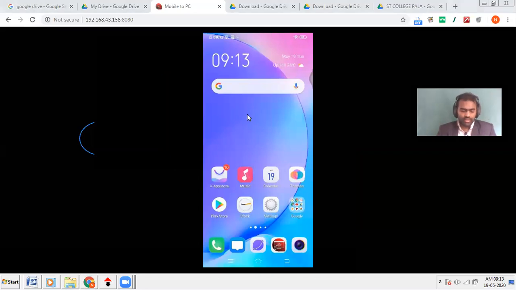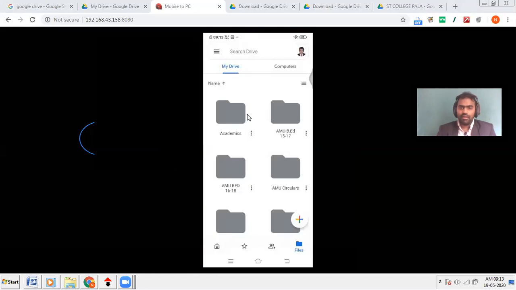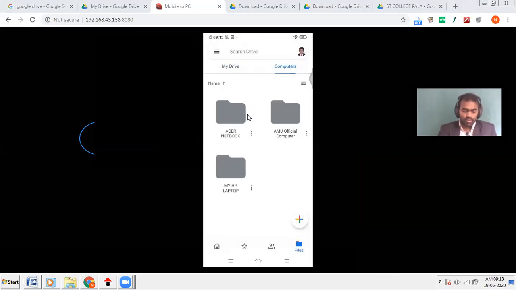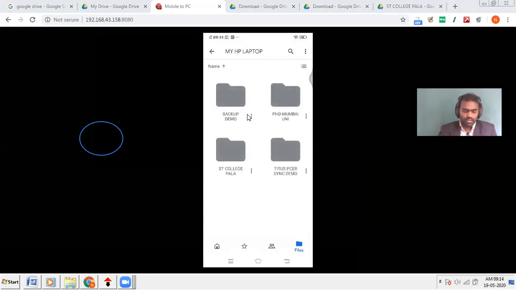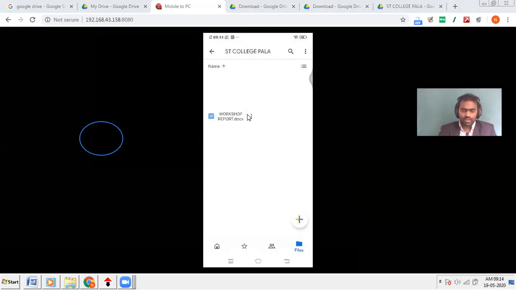Now, I'll just try to access the same file on my mobile phone. I hope you can see my HP laptop. I'll click so that you can see that a folder St. Thomas Pala would be created. St. College Pala is created. I can open this workshop report.